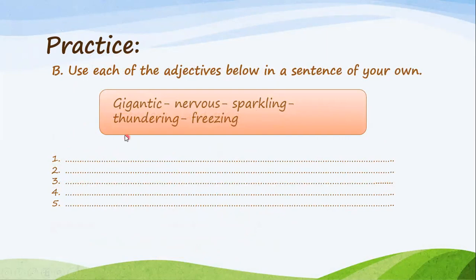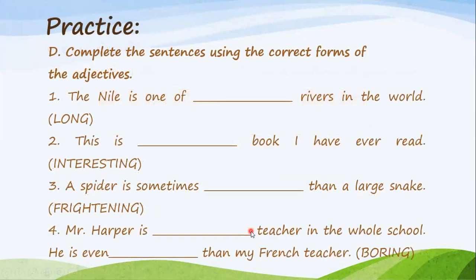Here you have also 5 adjectives. I'm asking you to write, or use each adjective in a sentence, of course, in a meaningful sentence. So here your answers may vary. And then the third one, here it should be seen at these. So you need to complete the sentences using the correct form or forms of the adjectives.